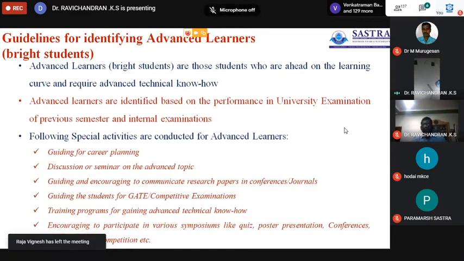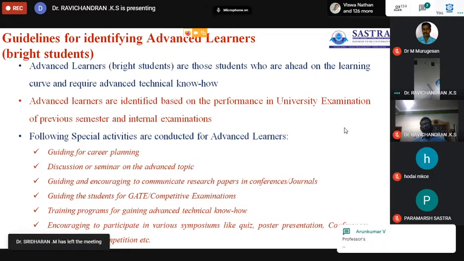Advanced learners are identified based on performance in the university examination of previous semesters or the internal examination. This is one of the mechanisms followed to identify whether the candidate is potentially capable of doing things or not.